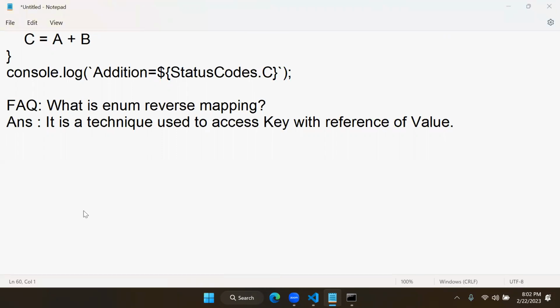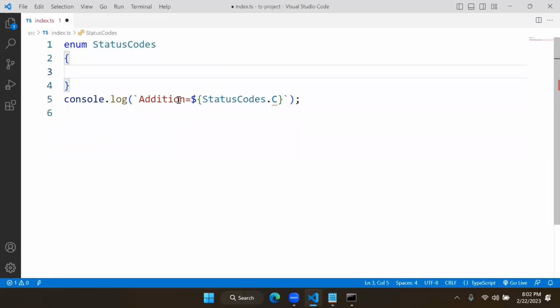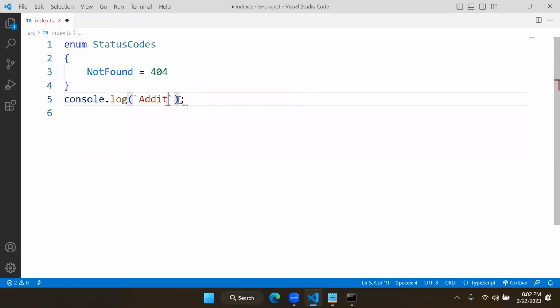For example, here we are defining NotFound as 404. Now I am defining a status code. What is the status code?